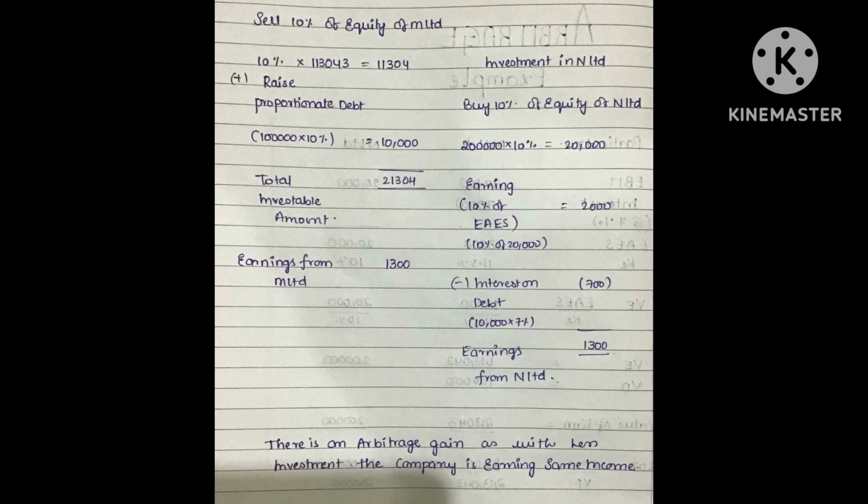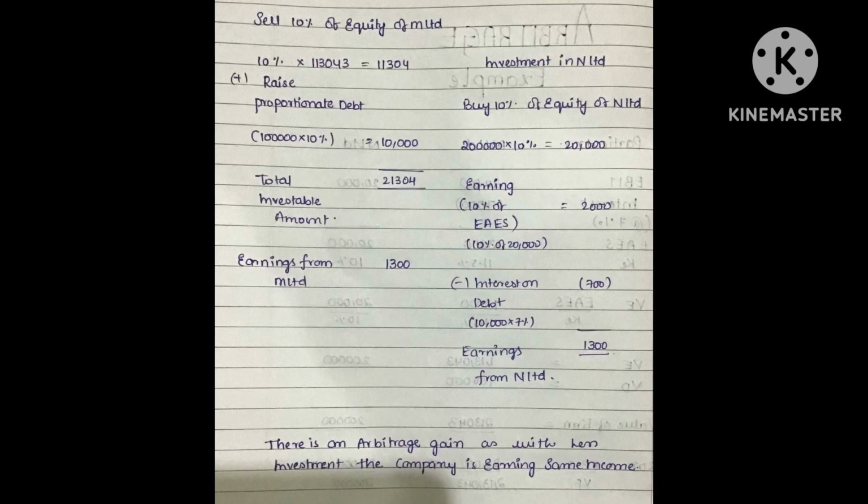As we want to move from levered firm to unlevered firm, let us sell the equity of 10% we hold of M Limited, that is 10% of 1,13,043 rupees. We'll get 11,304, and we should consider proportionate debt also, that is 10% of 1 lakh, which is 10,000. Total investable amount we got is 21,304.